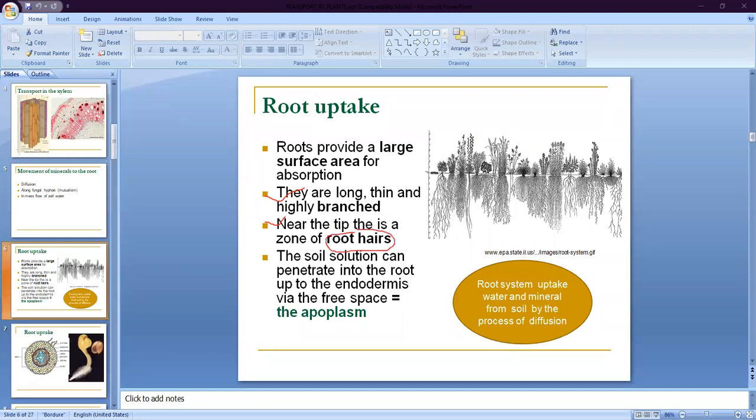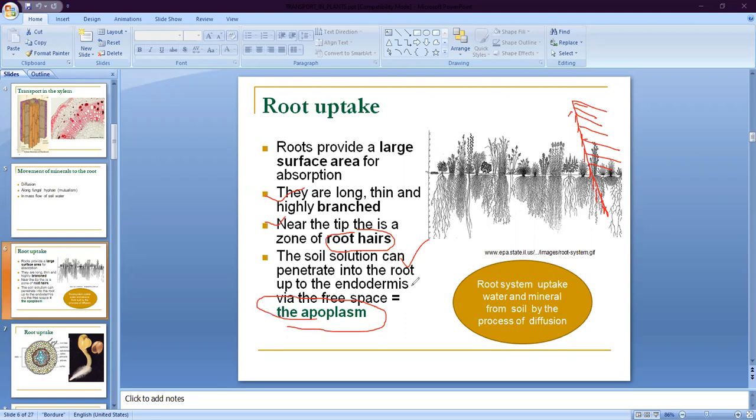At the tip region, or the outer side of the root, is the primary root, and at the outer side the root contains a unicellular structure called root hair. These root hairs are responsible for transportation of water. Next, the soil solution can penetrate into the root up to the endodermis via the free space called the apoplast.